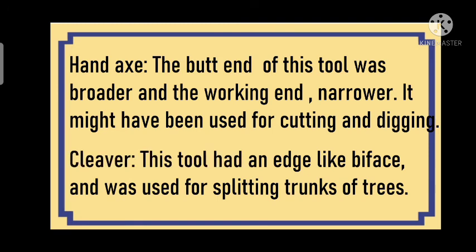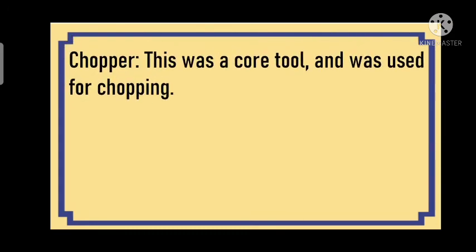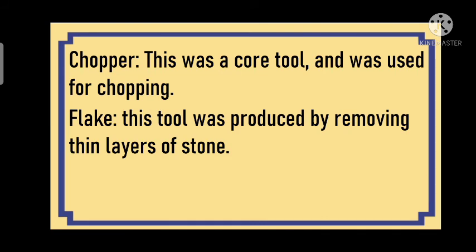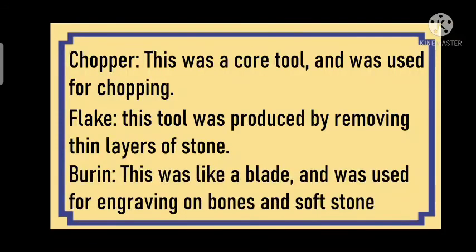Let us talk about another tool. Another tool is the cleaver. This tool had an edge like a biface and was used for splitting trunks of trees. Another tool is the chopper. This was a core tool and was used for chopping. Another tool is the flake. This tool was produced by removing thin layers of stone. Let's talk about the burin. This was like a blade and was used for engraving on bones and soft stone.